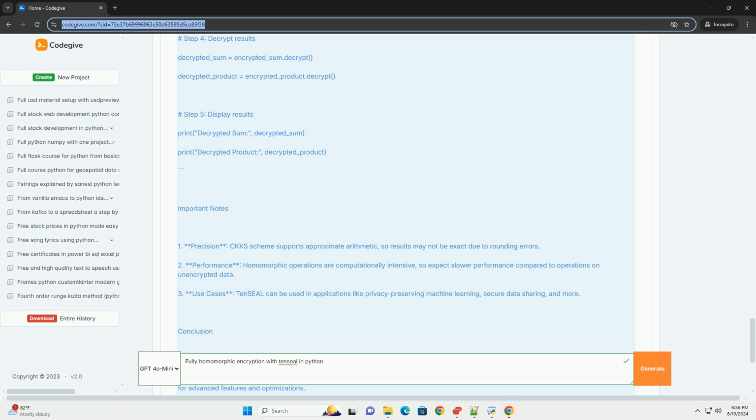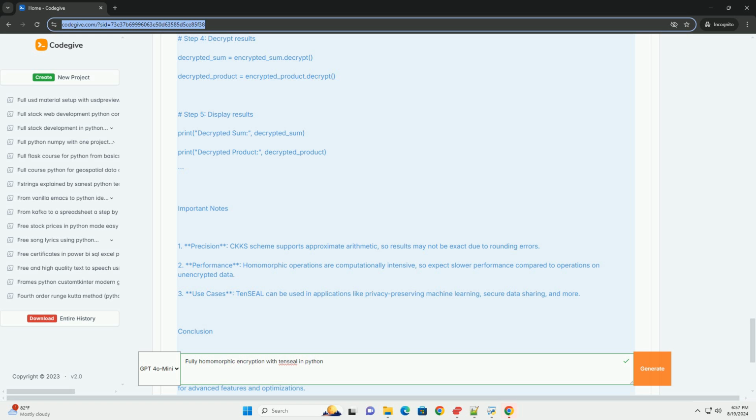Precision: the CKKS scheme supports approximate arithmetic, so results may not be exact due to rounding errors. Performance: homomorphic operations are computationally intensive, so expect slower performance compared to operations on unencrypted data. Use cases: TenSEAL can be used in applications like privacy-preserving machine learning, secure data sharing, and more.